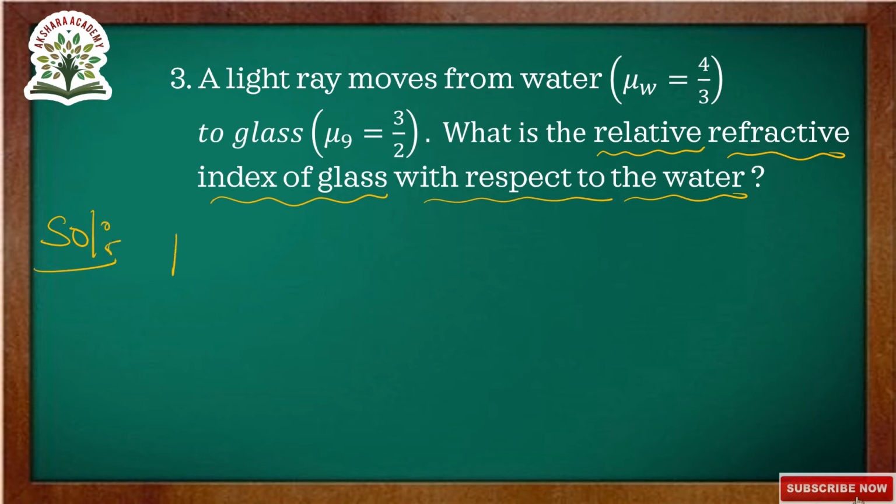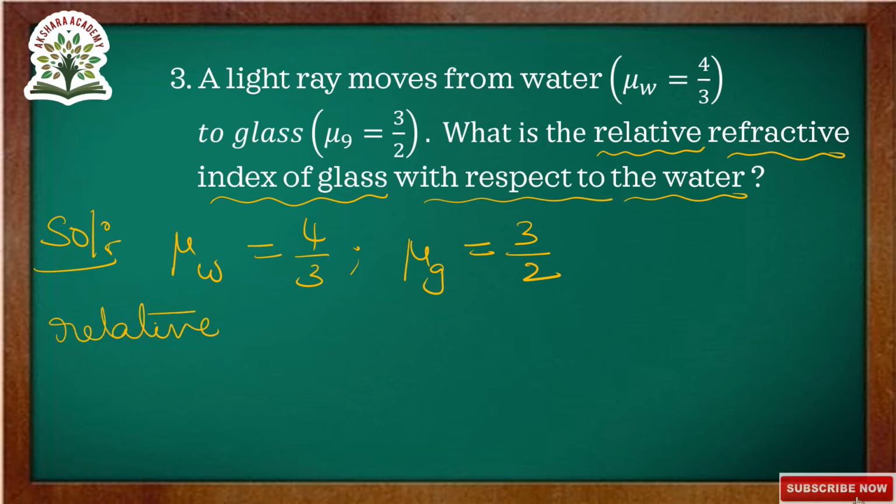Given refractive index of water, here W means water, is 4 by 3. Here mu G is nothing but the refractive index of glass, which is equal to 3 by 2. Now we are finding the relative refractive index of glass with respect to water.